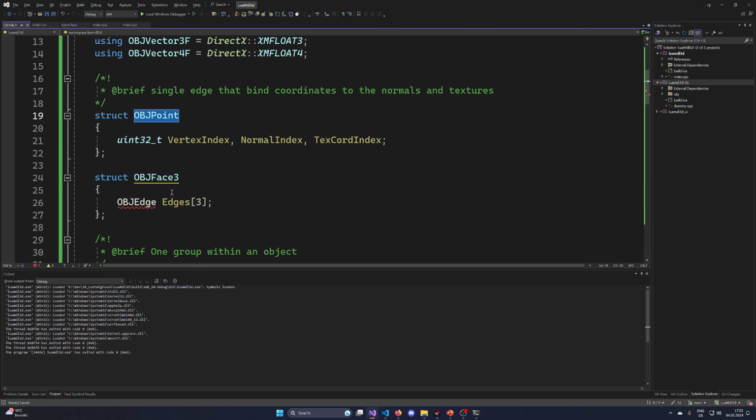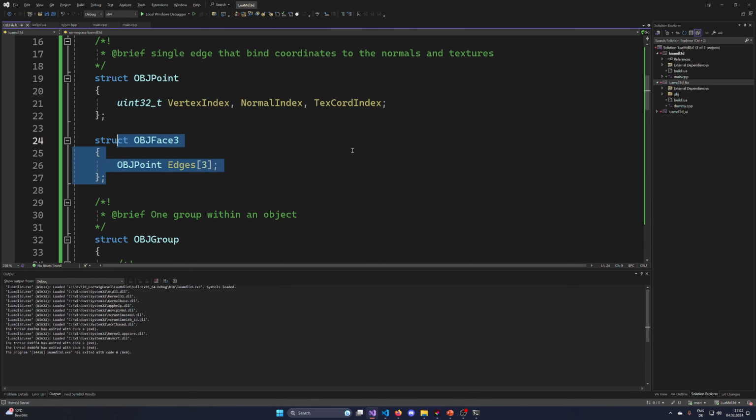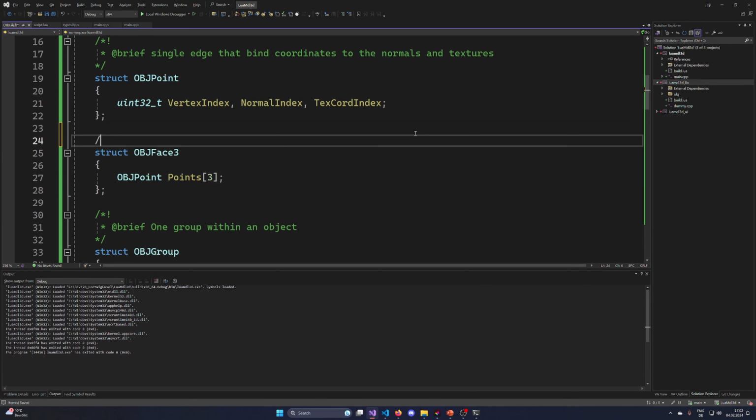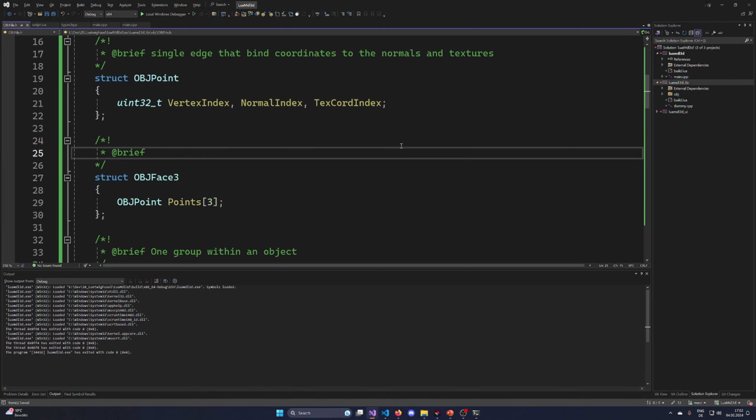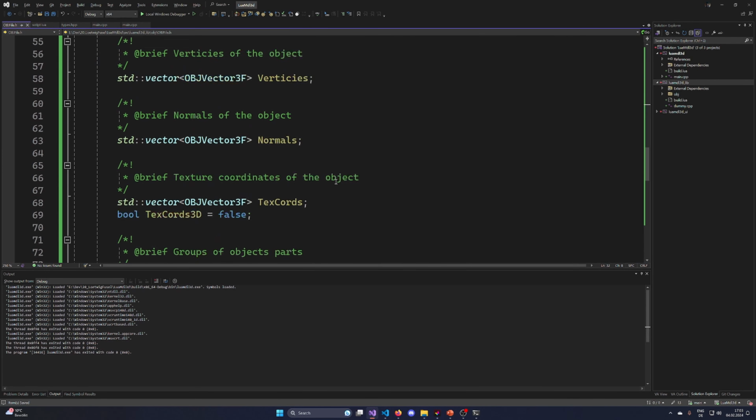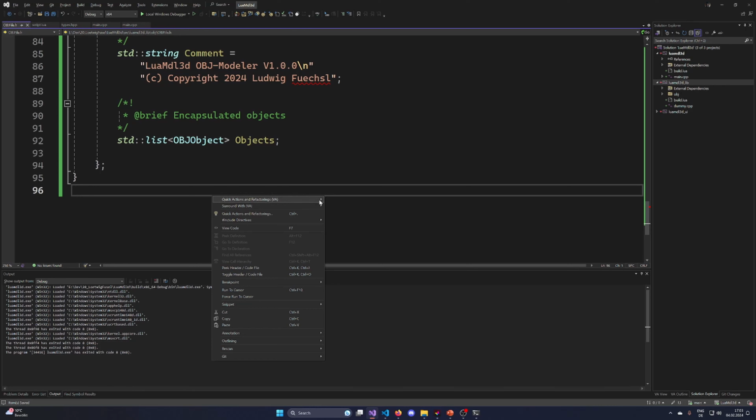The point is defined by these, and then I can say face 3, which is basically defined by 3 points. So now we have the points, and now it's defined. All right. So this is how it is. And now what I basically want to do is I'm going to name this one defines a triangle from points. We do want to only talk about triangulated objects because this is what we are doing in real-time rendering.